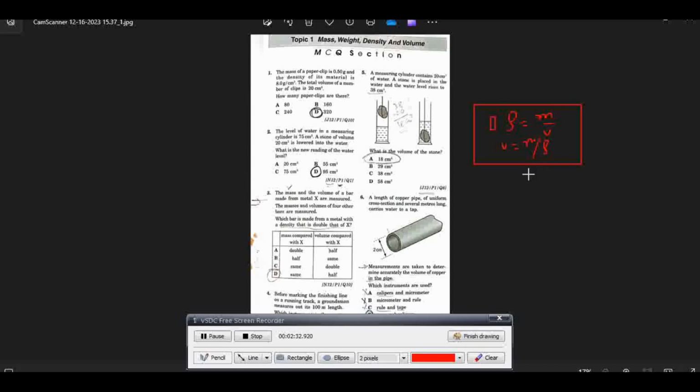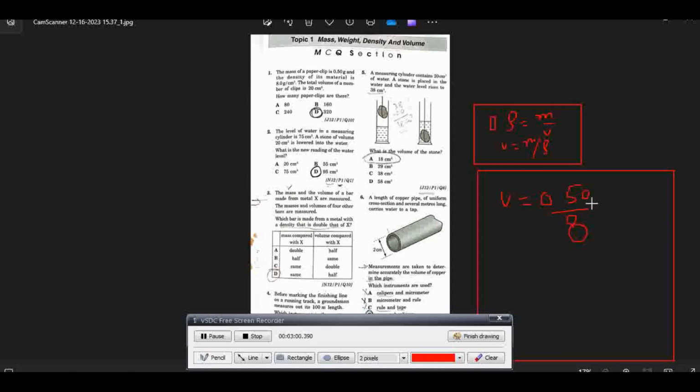So putting in the values, we get the volume of one paper clip equal to the mass 0.50 over the density 8.